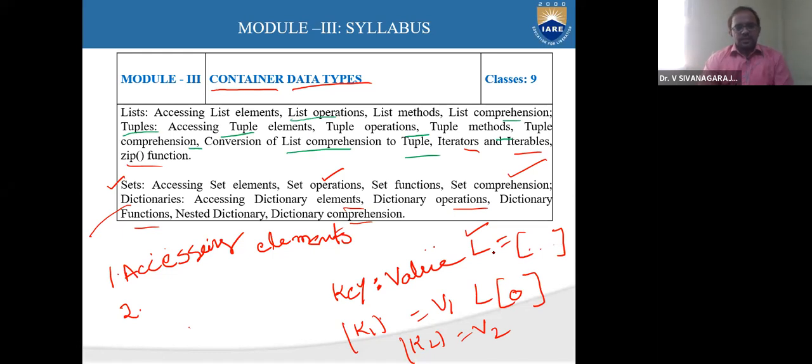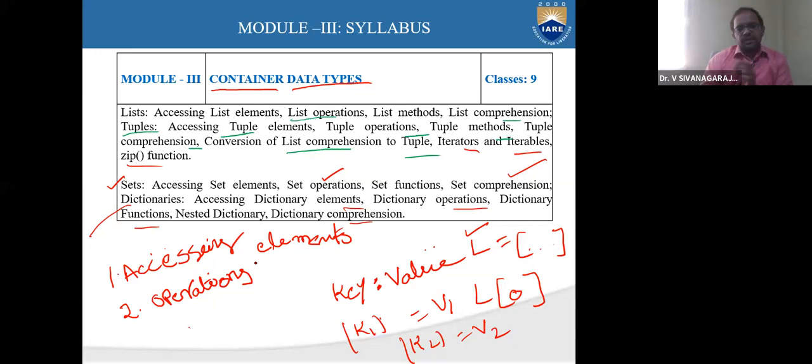And the second one is various types of operations. What are the various possible operations we can perform using list, sets, dictionary, as well as tuples, right?